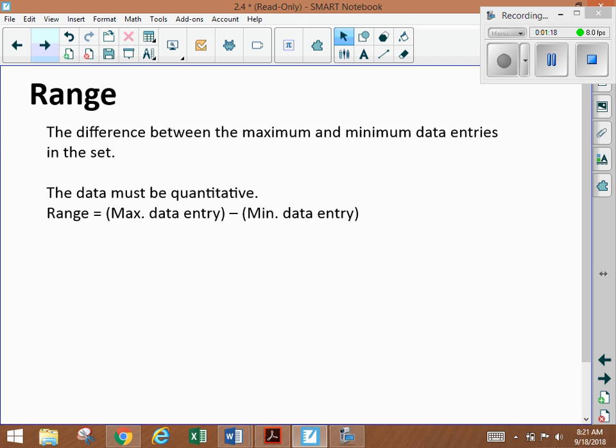The data has to be quantitative, though. I can't find the range of answers for blue. Hey, what's your favorite color? What's the range of favorite colors? Who knows, right?